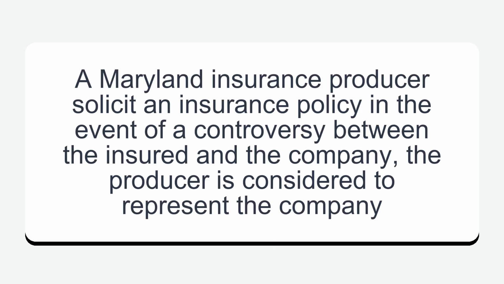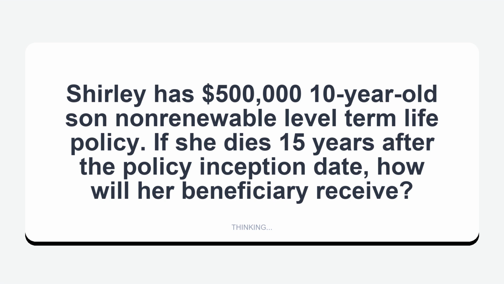A Maryland insurance producer solicits an insurance policy. In the event of a controversy between the insured and the company, the producer is considered to represent the company. Shirley has a $500,000 10-year non-renewable level term life policy. If she dies 15 years after the policy inception date, how much will her beneficiary receive? Nothing.